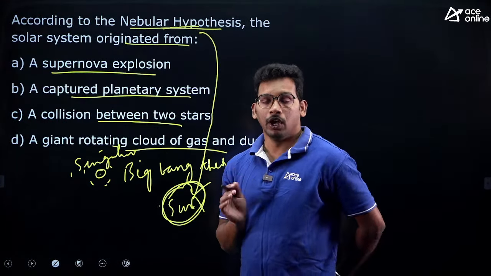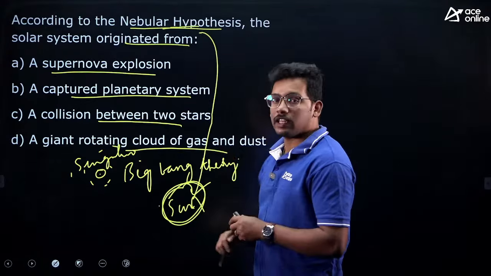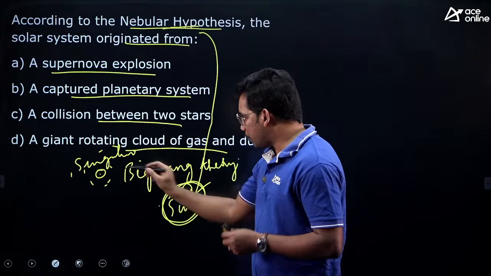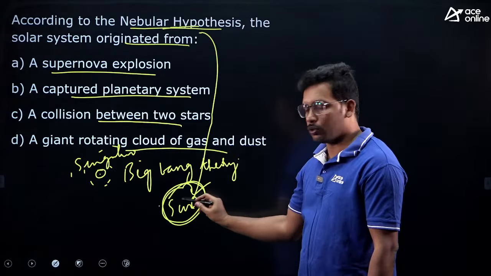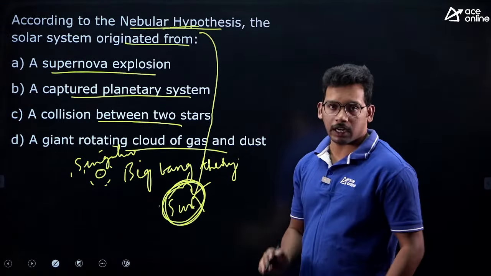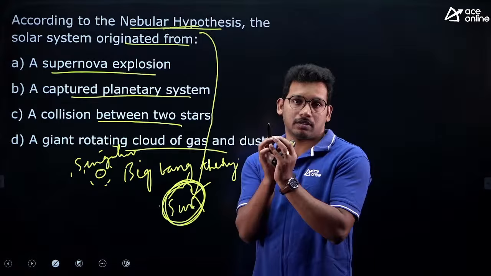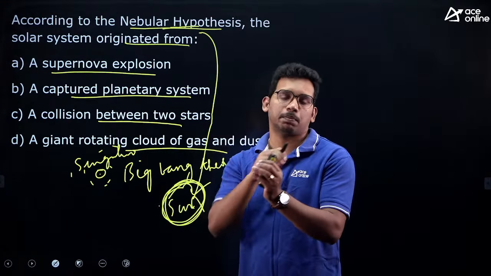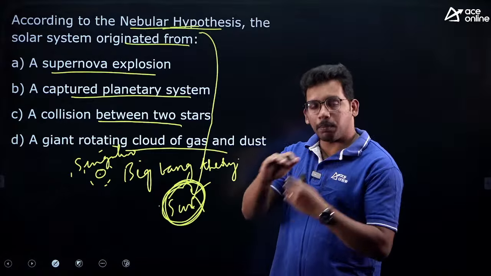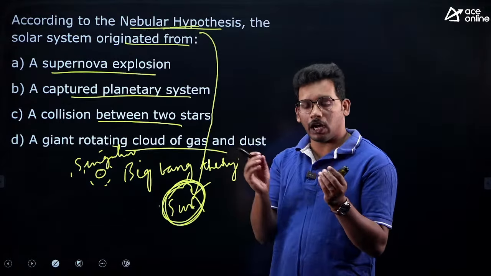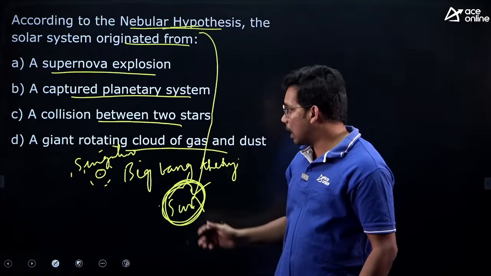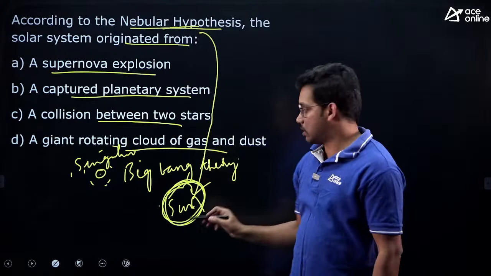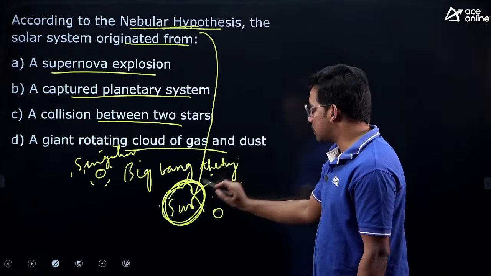This theory, which is mostly accepted, says that after the formation of the universe and our star, the sun, there was a cloud of gas with a lot of dust particles around it. Over a period of time, as it was rotating, all the particles came together and led to the formation of the sun and then the planets around it.